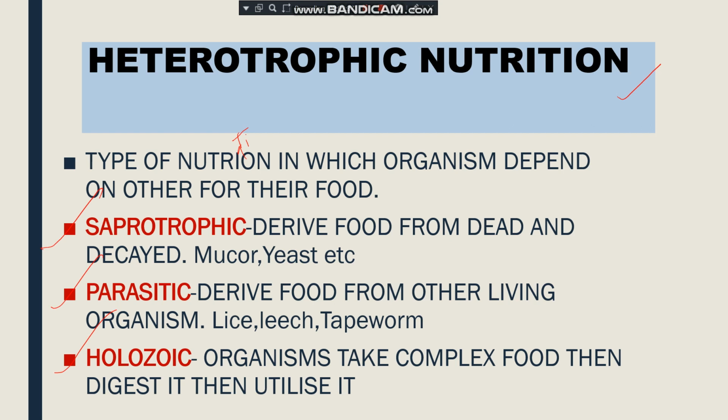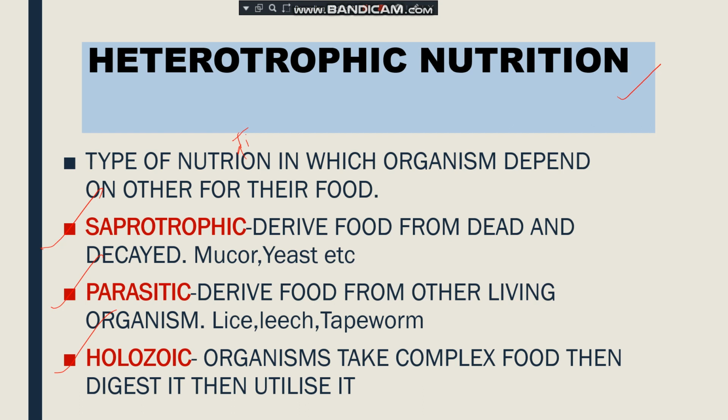Saprotrophic means the type of nutrition in which organisms derive their food from dead and decayed matter. Students, the organic matter which is decomposing, you have seen, like a bread or a roti at home, and when it starts decomposing, then fungus starts growing on it.